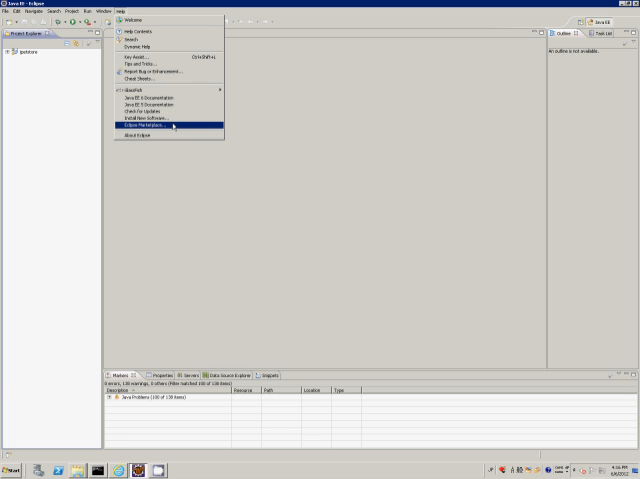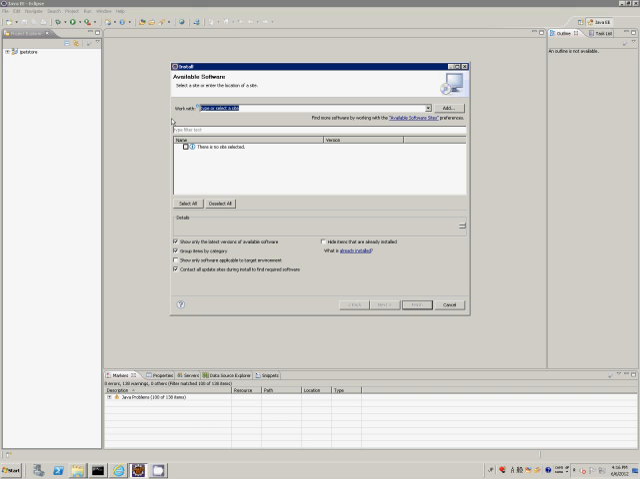We can install it by clicking the Help menu, Install New Software command, or by clicking the Eclipse Marketplace command and searching for the plugin on Eclipse Marketplace. In this demonstration, we'll install the plugin using the Help Install New Software menu. In the Install dialog, we specify the place from where we install the plugin by clicking the Add button.